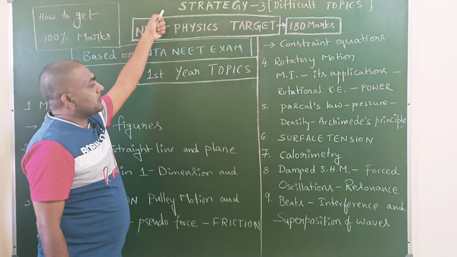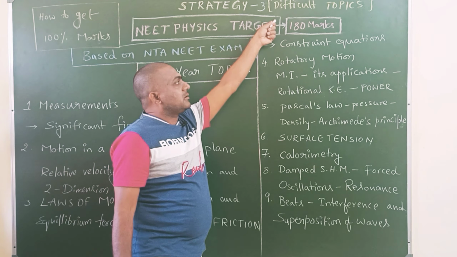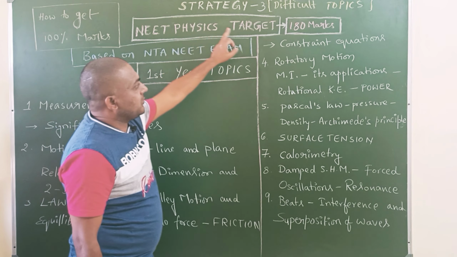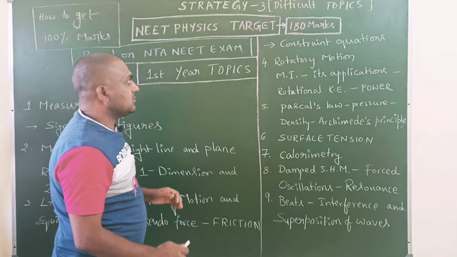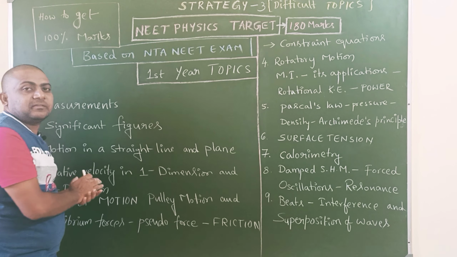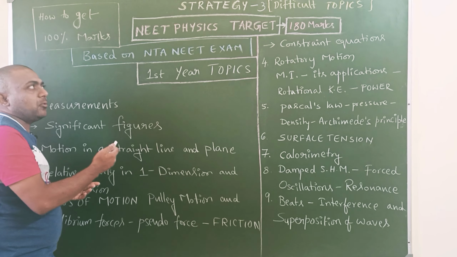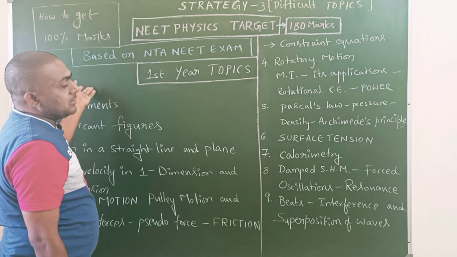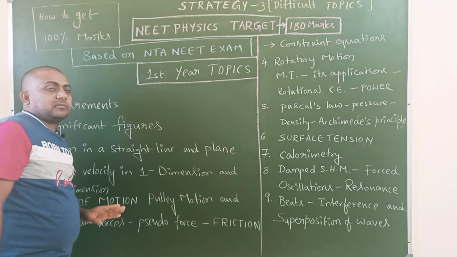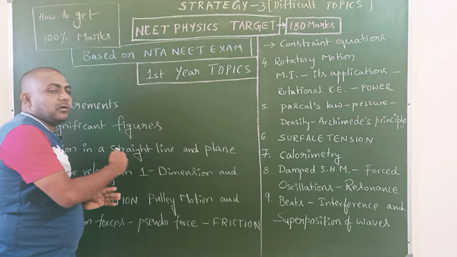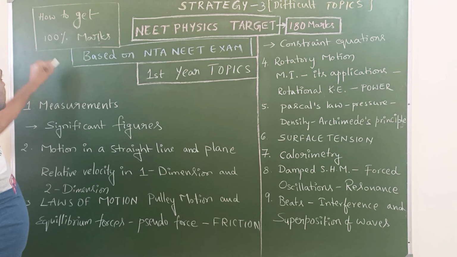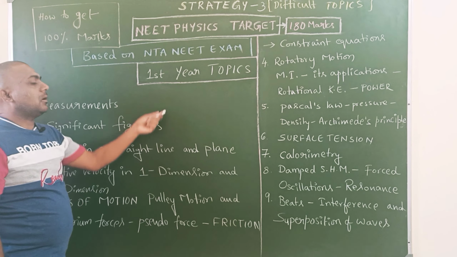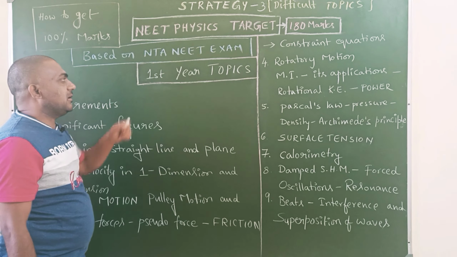Strategy 3. Here, difficult topics will be covered. Our target is NEET physics 180 out of 180, so we should follow this Strategy 3. Strategy 1 and 2 cover the maximum to get 140. For the remaining 40 marks, to reach 180, we should follow the remaining topics. Then we can get 100% marks. All are prepared based on the NTA NEET exam.